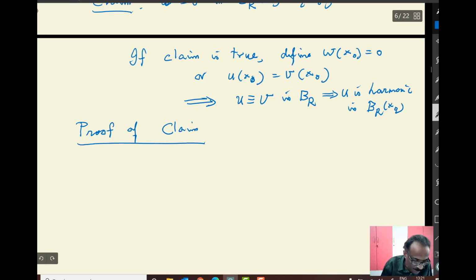So you are using whatever you have studied so far here. As I said, we are assuming n greater than or equal to 3. So far we have not used that one. So assume n greater than or equal to 3.